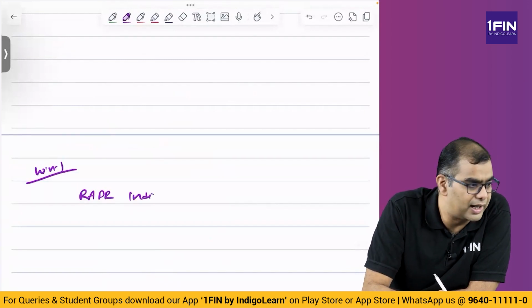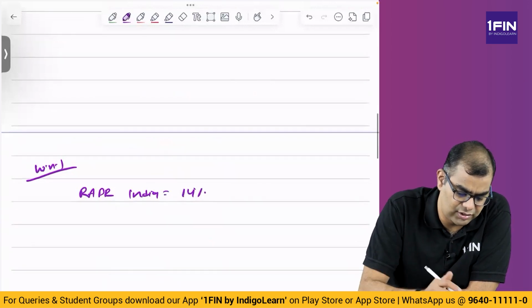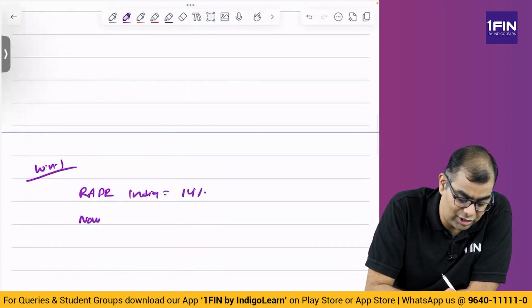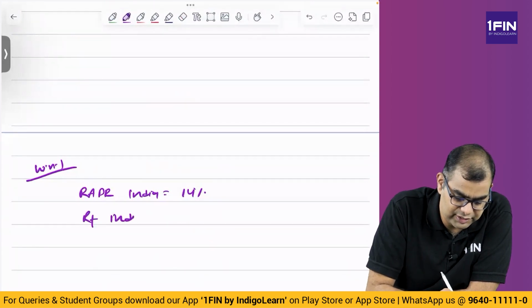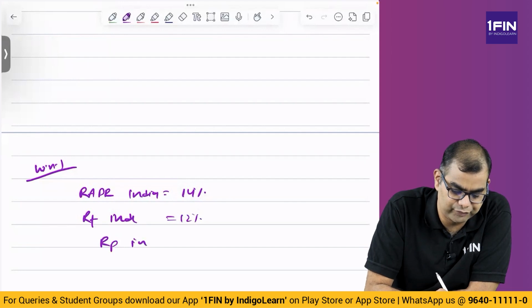What did they say? RADR India is 14%. They themselves have given it in the question. And they said risk-free rate, RF India, is 12%. So what is the risk premium in India?